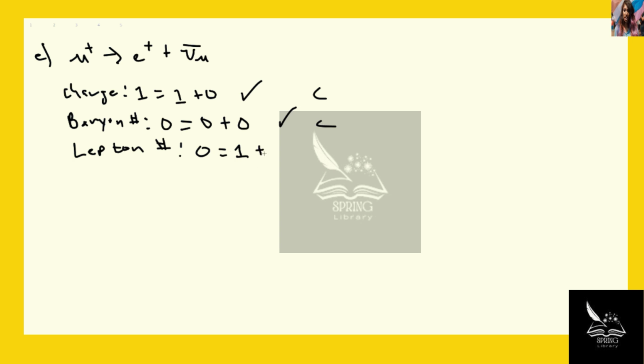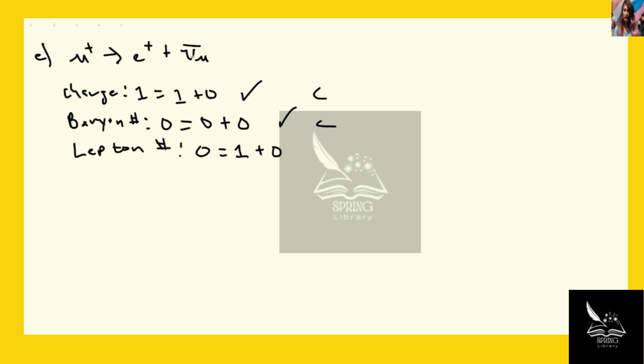plus 0 for the neutrino, because even though the neutrino has a lepton number, if you look at table 2, this is a mu neutrino, not an electron neutrino. So it's a mu antineutrino.